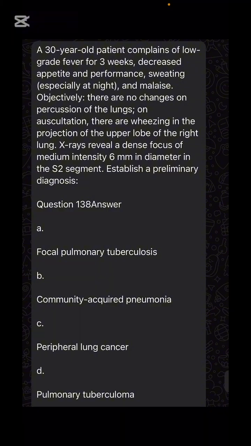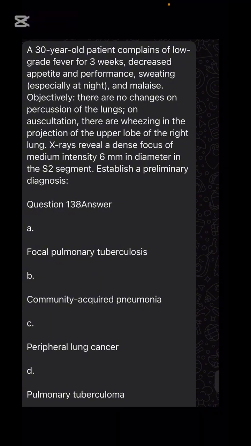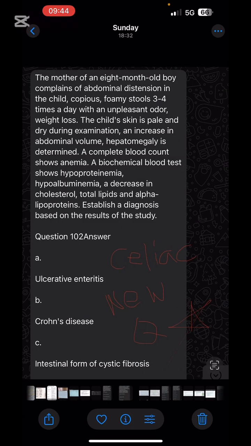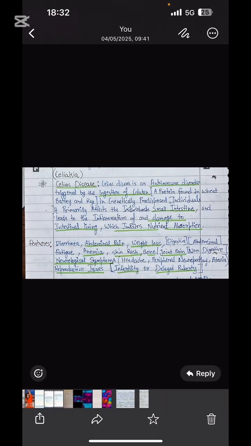So what will you mark in this question? Sir, a dense focus is there. So what will you mark? Sir, focal pulmonary tuberculosis.